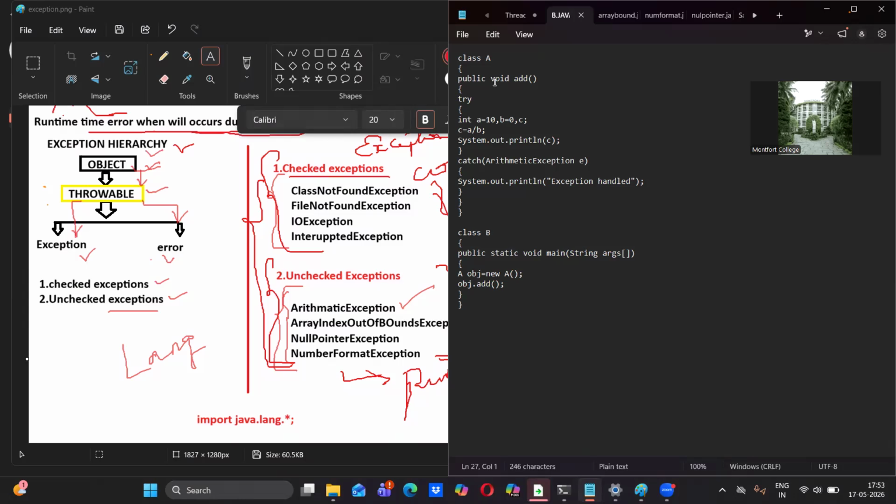Here we have an example for arithmetic exception. This is the code for arithmetic exception.